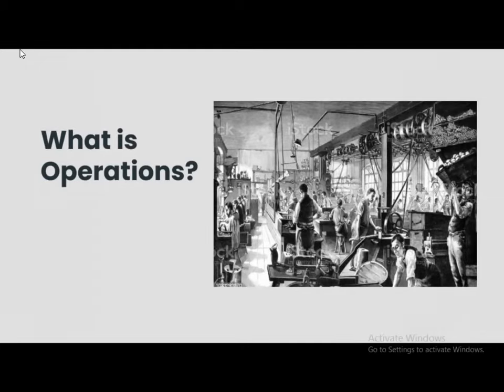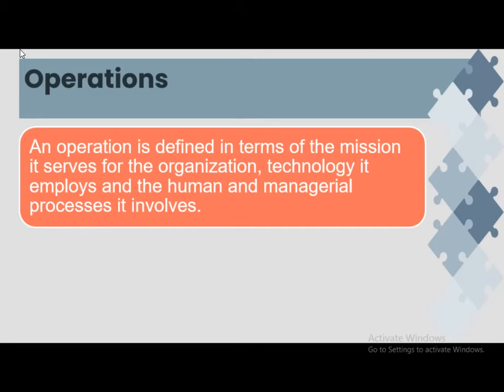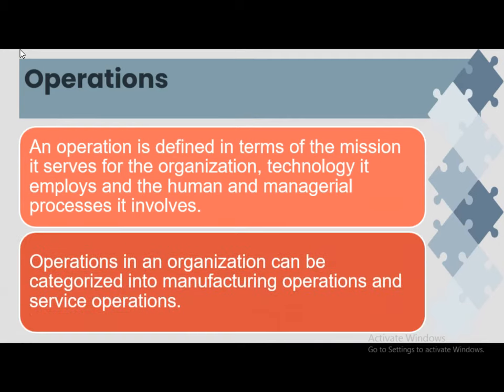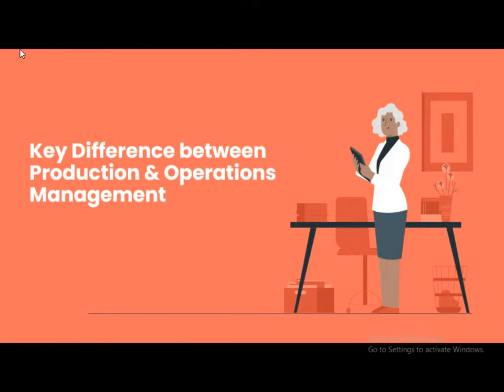Now, what is operations? We have just seen operations management in detail, but we will just see now what an operation is. An operation is defined in terms of the mission it serves for the organization, the technology it employs, and the human and managerial processes it involves. Operations in an organization can be categorized into manufacturing operations and service operations. So operations can be further categorized into manufacturing, that is production operations, and service operations, depending on the final output, whether it is a product or a service.